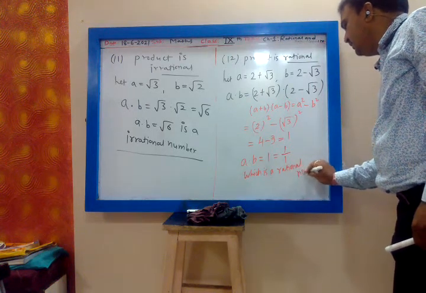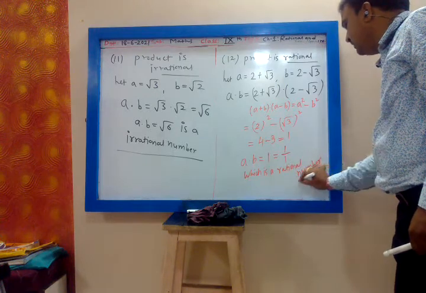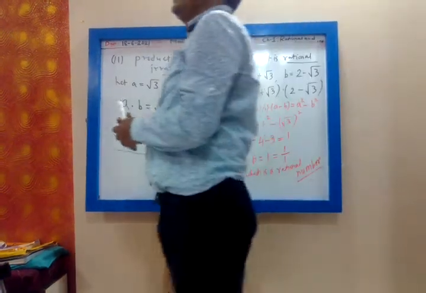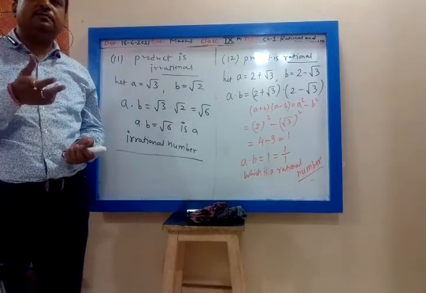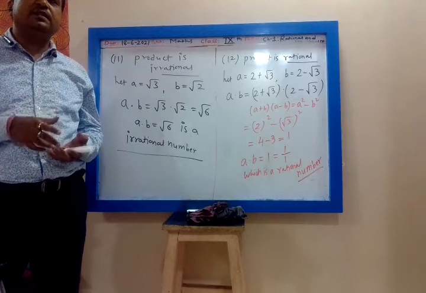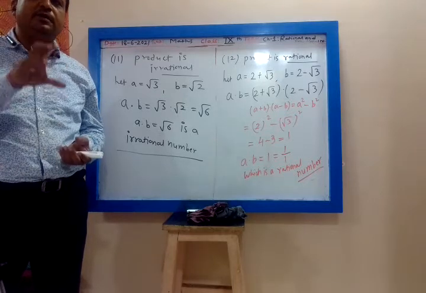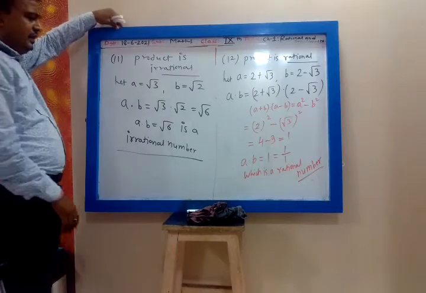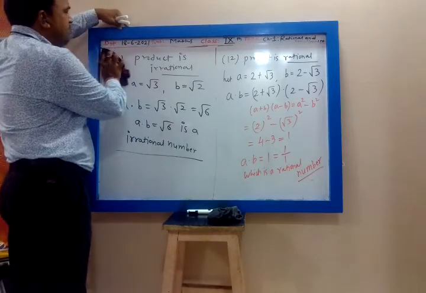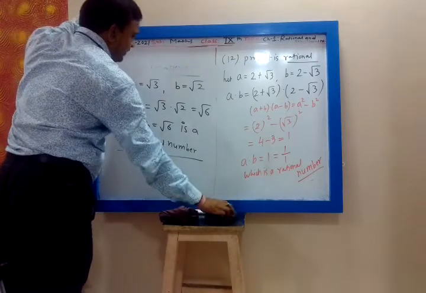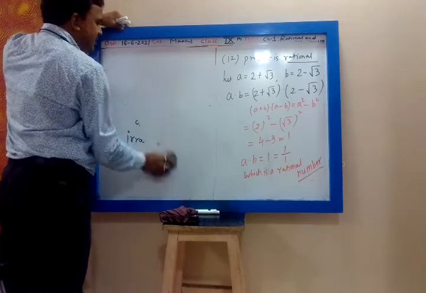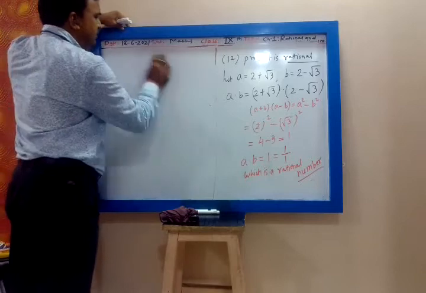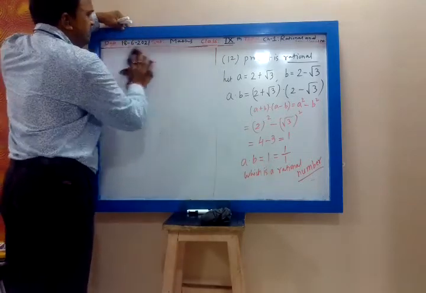So we are not definite about the sum of two irrational numbers, the difference of two irrational numbers, or the product of two irrational numbers. The sum of two irrationals may be rational, may be irrational. The difference may be rational, may be irrational. The product may be rational, may be irrational. But we are definite about rational numbers. The sum of two rationals must be rational. The product of two rationals must be rational. The difference of two rationals must be rational. But there is nothing definite about irrational numbers. So remember this concept.